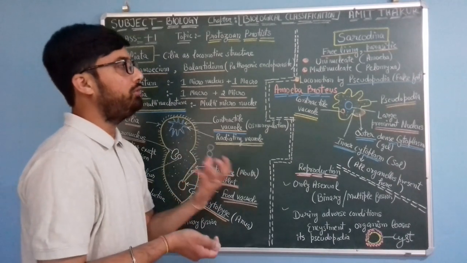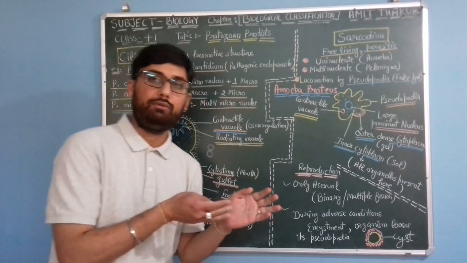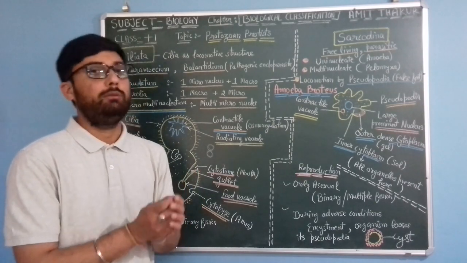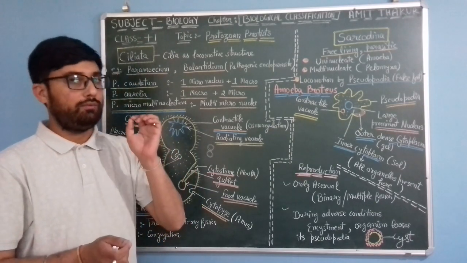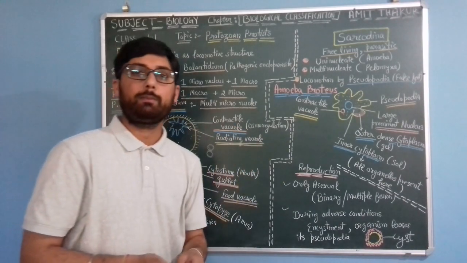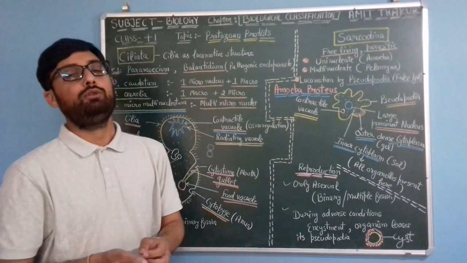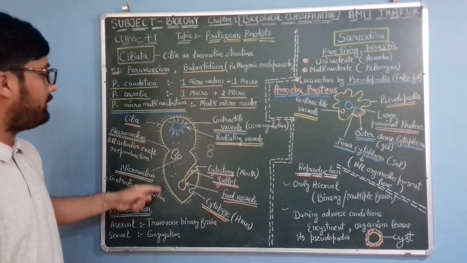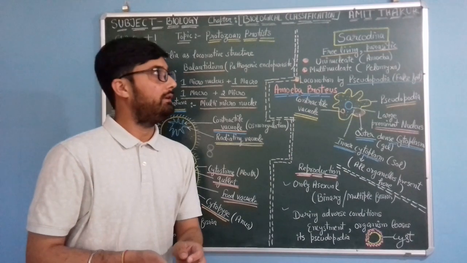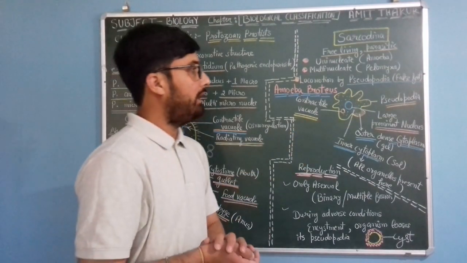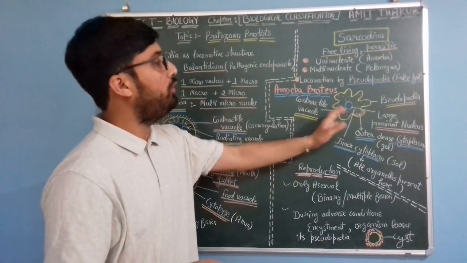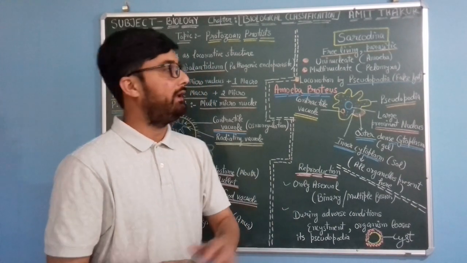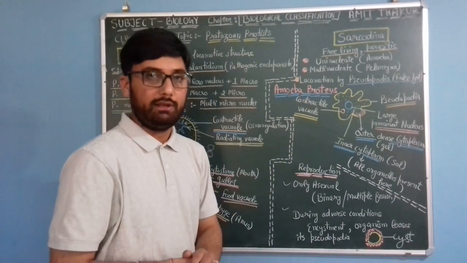On the basis of locomotory structures, we have categorized protozoan protists. We have Zooflagellata, where flagella is the locomotory organ, then Ciliata, with cilia as the locomotory organ, and when there are pseudopodia, that means false feet, as the locomotory organ, then it is known as Sarcodina.